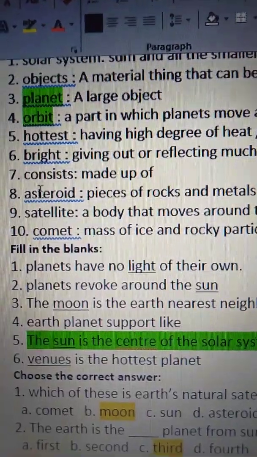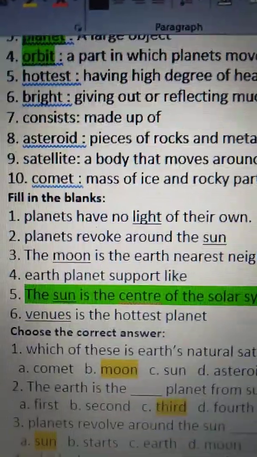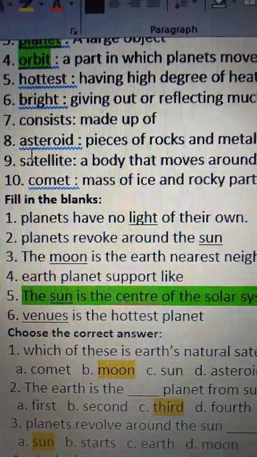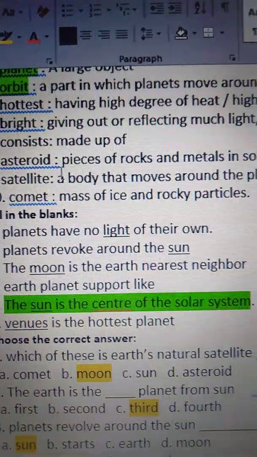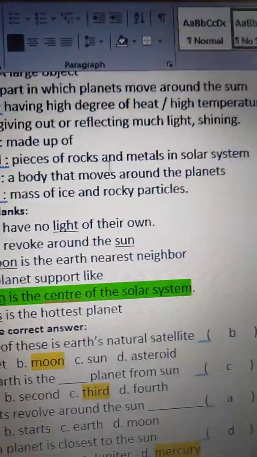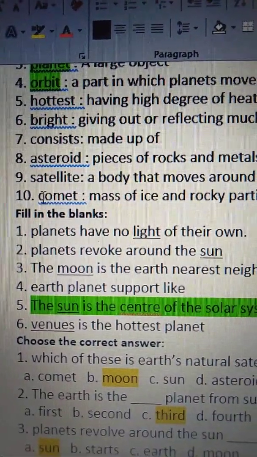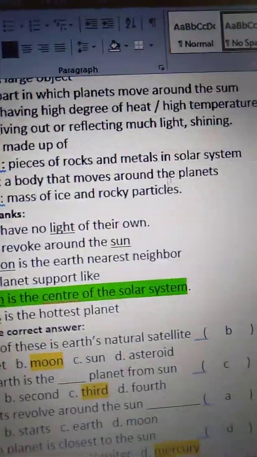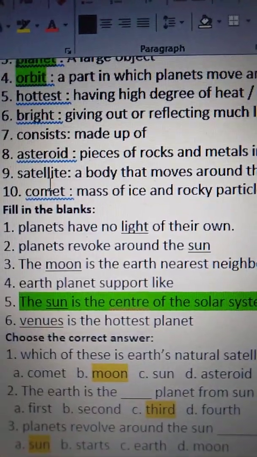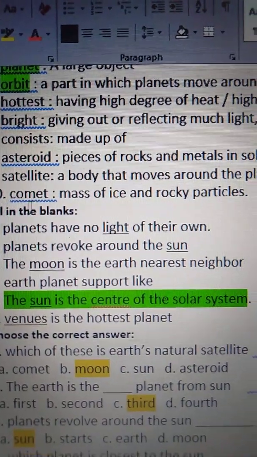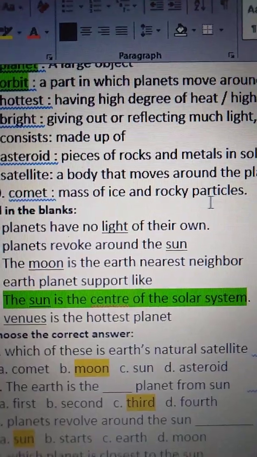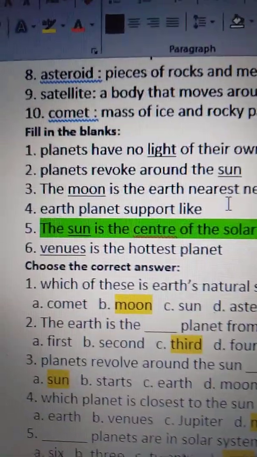Next one is consists. Consists means made up of. Next one is asteroid. Asteroid is a piece of rocks and materials in the solar system. Next one is satellite. A body that moves around the planets is called a satellite. Next one is comet. A mass of ice and rocky particles is called a comet.